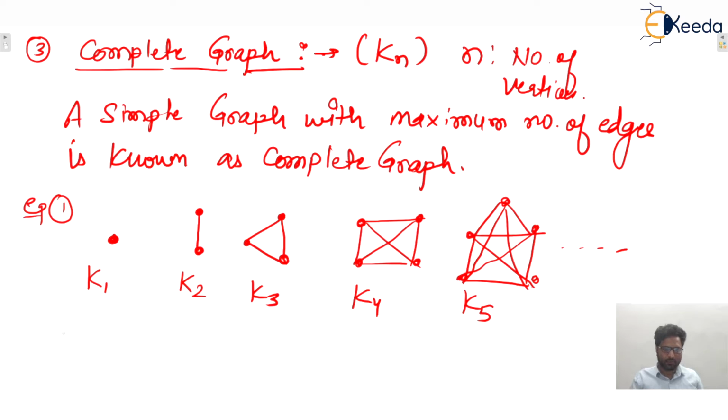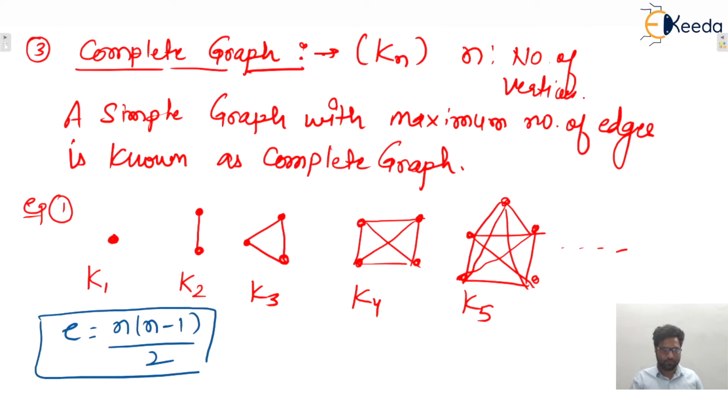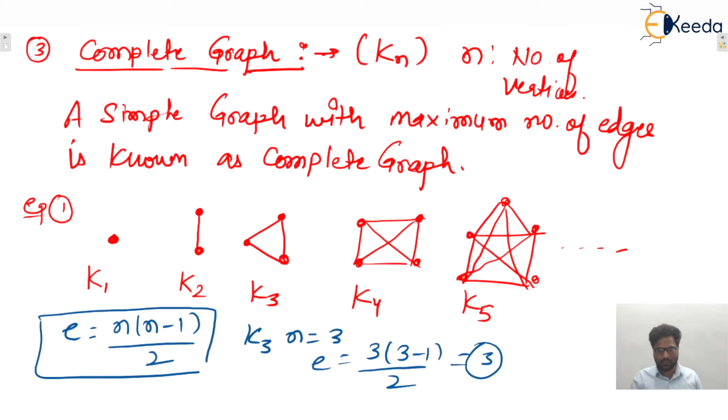Here the number of edges is how many? n into n minus 1 divided by 2. Yes or no? Let's check with K3. In K3 the n value is 3. So the number of edges will be 3 into 3 minus 1 divided by 2. So the number of edges will be 3. Yes, you can see the number of edges is 3 only. From there, this formula came.